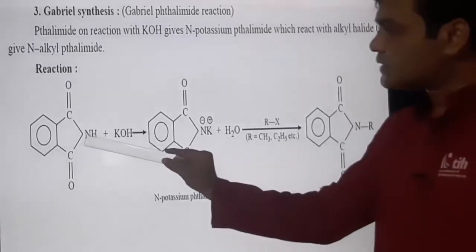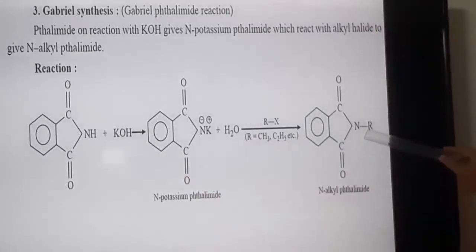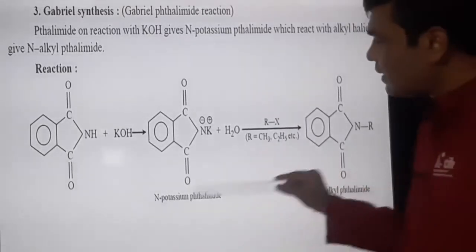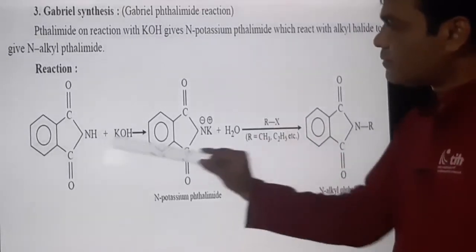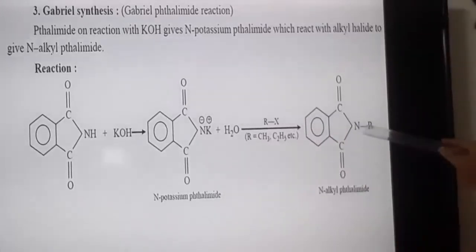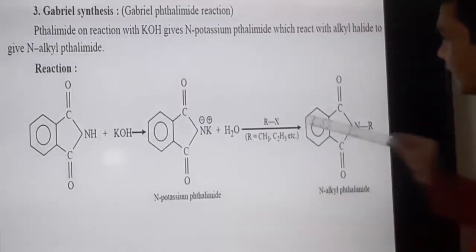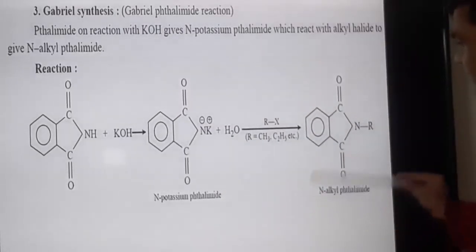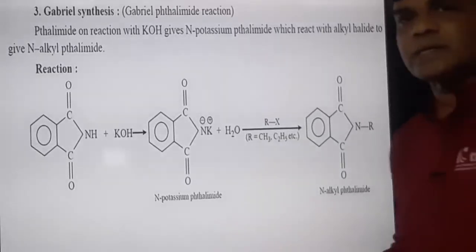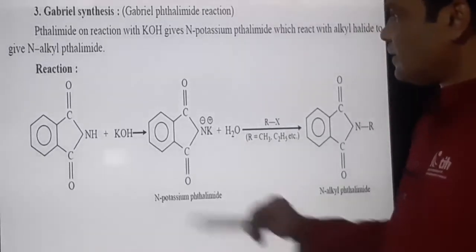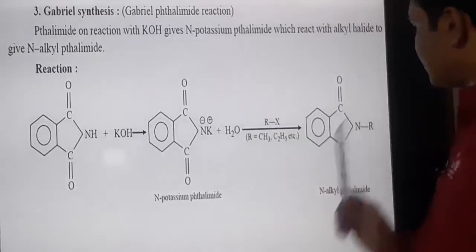In this way, phthalimide is converted to N-alkyl phthalimide via this salt formation. What is the change here? Only H is replaced by R, hydrogen is replaced by an alkyl group. What is the name of this compound? It is N-alkyl phthalimide.